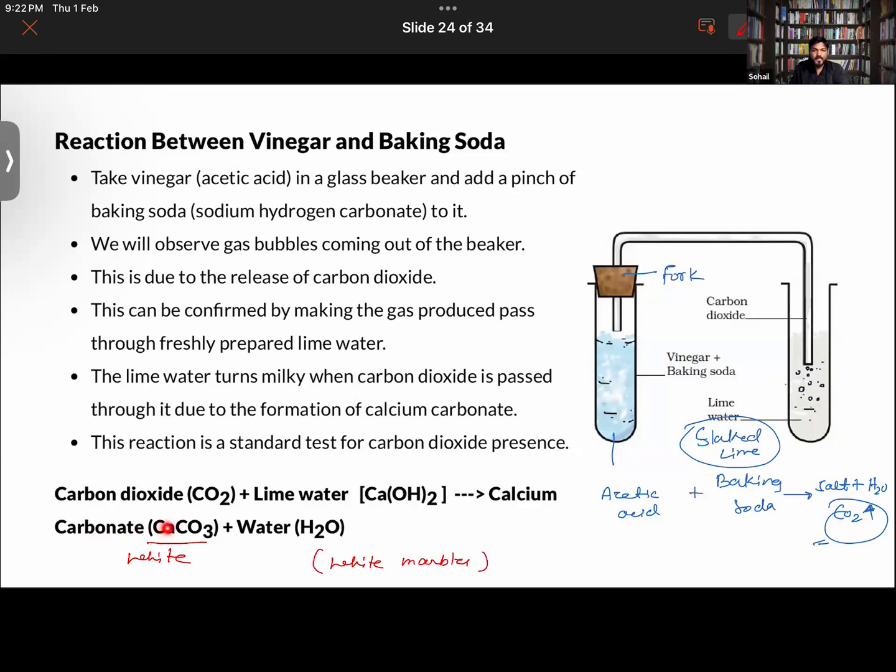Getting it, guys? Sundus, Vaika, and Chakrika, all three of you, are you getting it? Yes, sir. So calcium carbonate is white in color, and that is what has happened here. Any doubts, please do let me know.